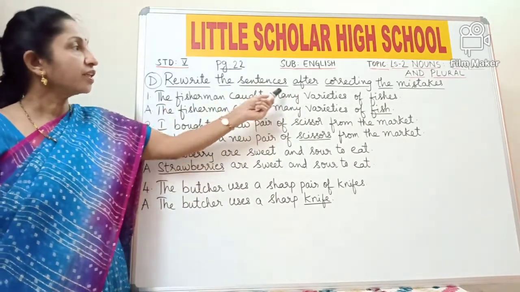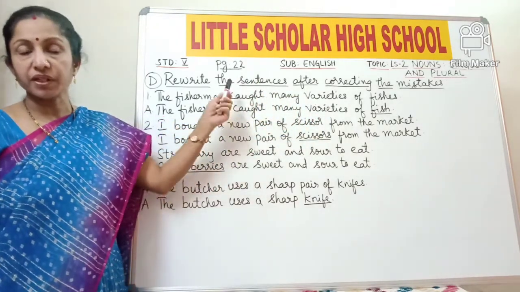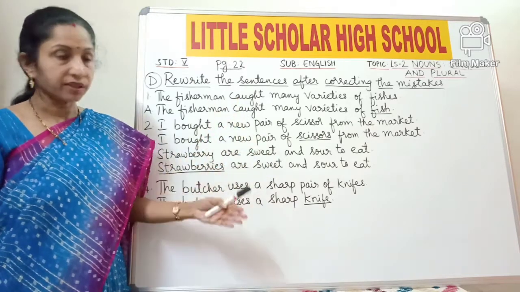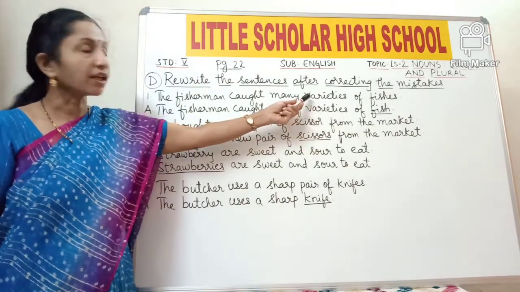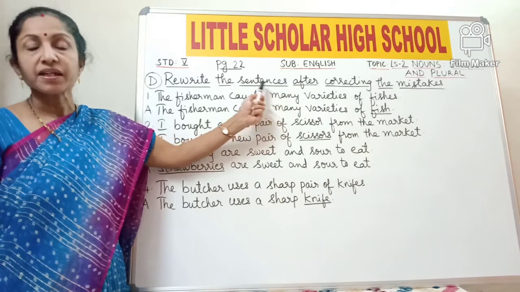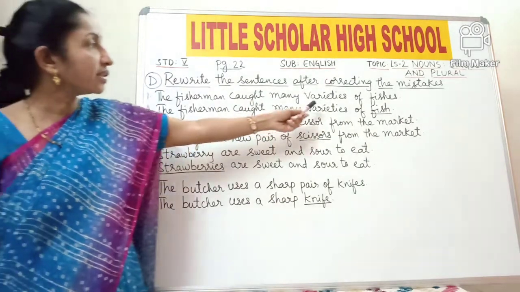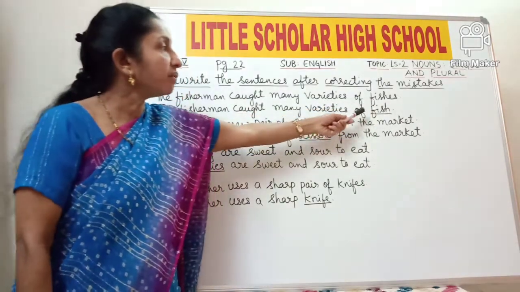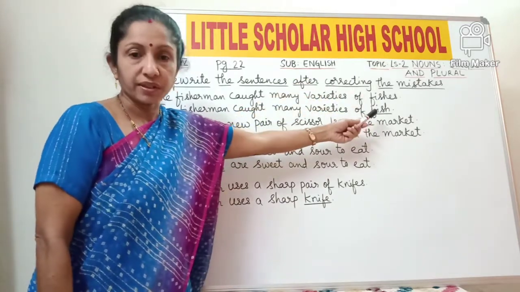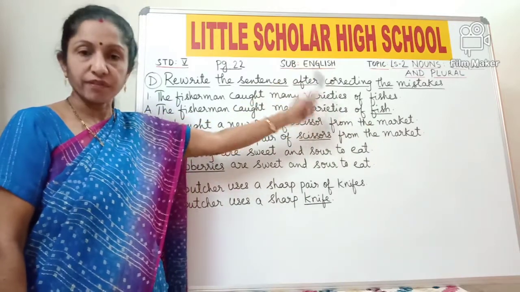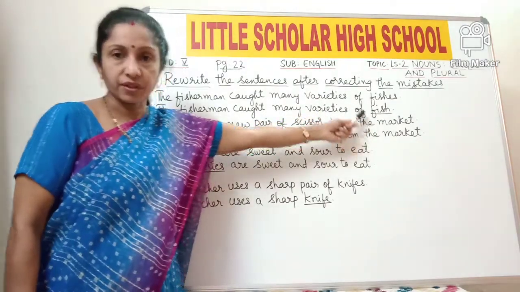The fisherman caught many varieties of fishes. So children, do you remember the rules which you have learned from page number 20? The rules for forming the plural nouns. According to rule number 12 of page number 20, some nouns have same singular and plural forms. So according to that, varieties of fishes is wrong, so it should be fish. Though you have many fish, it should be called fish but not fishes. The singular and plural form of fish is fish but not fishes. So the answer is: The fisherman caught many varieties of fish.